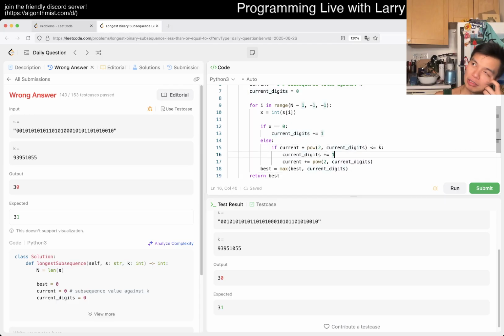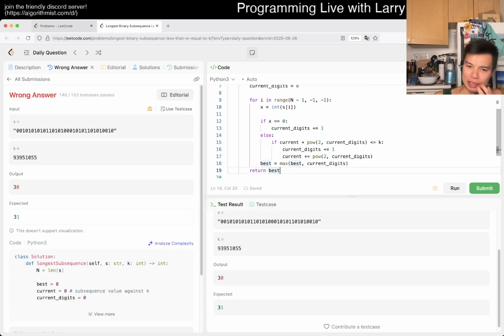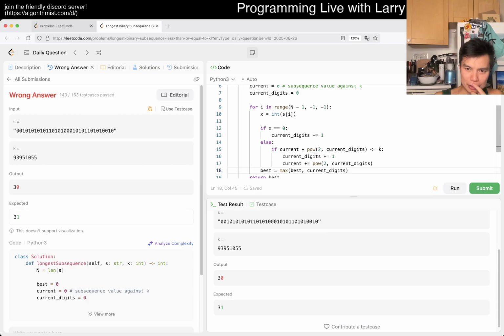Because this is greedy, I'm trying to think in what case is the greedy wrong. Well, we have this case, but do we need to keep track of the zeros thing? Because we always add it on later anyway, so it's never a thing anymore. Then why am I wrong here? X is 0, 0, then x is equal to 1.